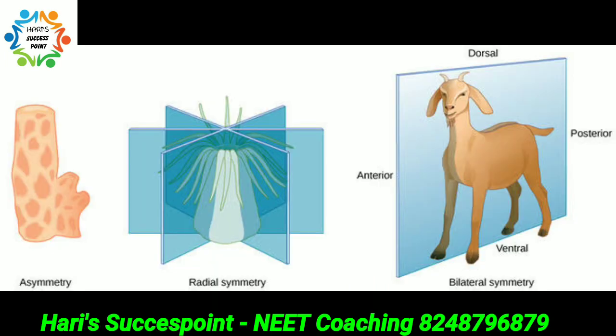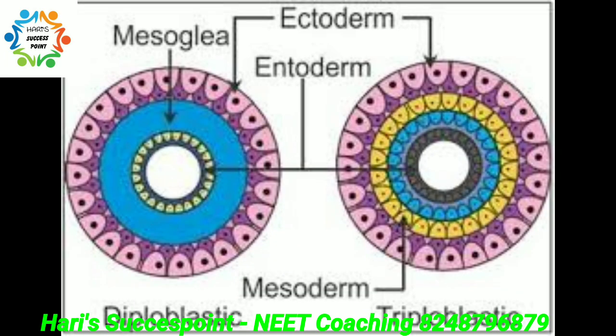Then symmetry. What is symmetry? That is, we can cut the organism through its center into two equal halves through any plane. There are three types: bilateral, radial, and asymmetry. In bilateral symmetry, the organism can be cut into two equal halves, example arthropods. In radial symmetry, it can be cut into many equal halves, example echinoderms. That is, through many planes, it can be cut into two equal halves. In asymmetry, no single plane exists from where an organism can be cut through its center into two equal halves. Example, sponges.